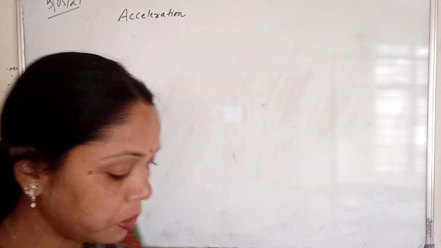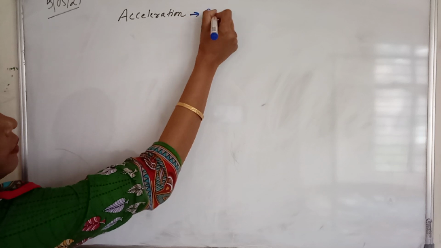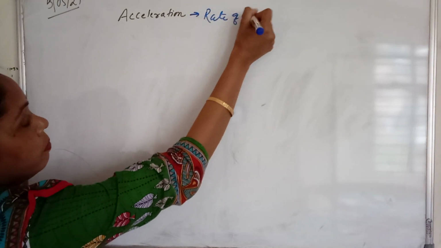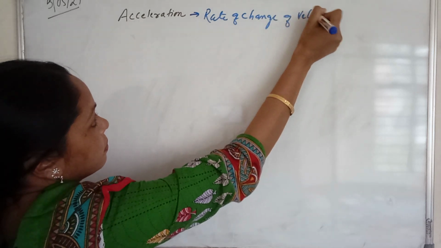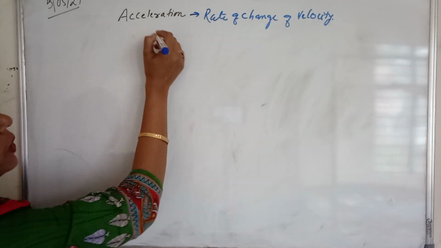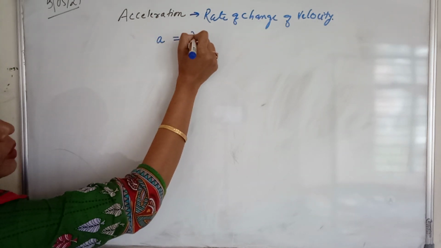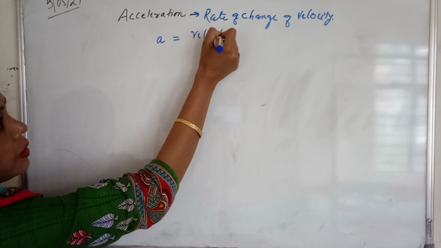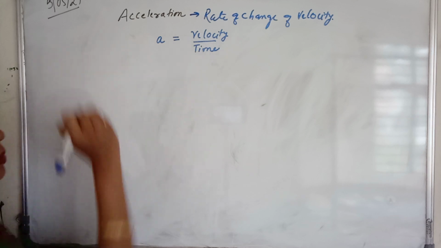So we can write acceleration is the rate of change of velocity, and it is denoted by a, and we can write this as velocity divided by time.